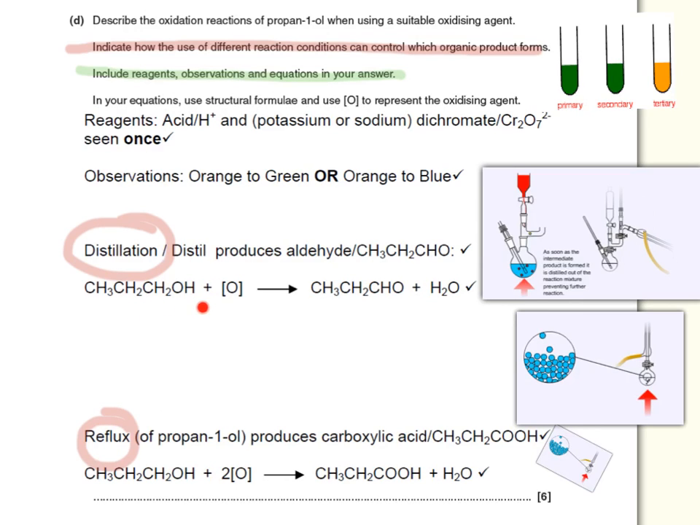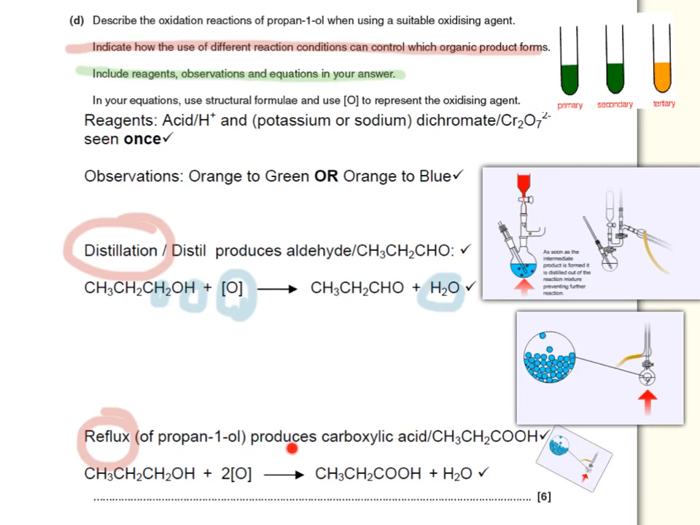For the equation, you need to note that the acidified dichromate is represented by oxygen in square brackets. Water will always be formed as a byproduct, and where does this water form from? One oxygen over here will take the hydrogen from here and one hydrogen from here to form H2O over here.